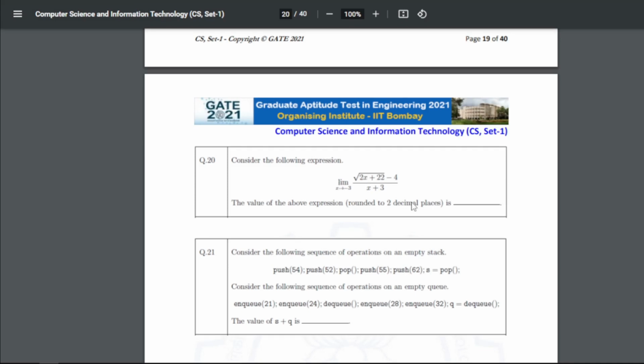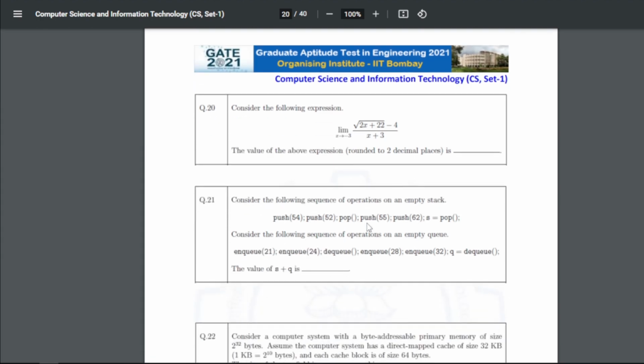Consider the following expression. Okay, this is the question, and the value of the above expression rounded to 2 decimal places is. So if you solve this question as I solved earlier, it will give the answer of 0.25. You can solve this by yourself, and I hope you have already solved the same question, because it was also asked in a previous year, so you can recall how we got the 0.25.